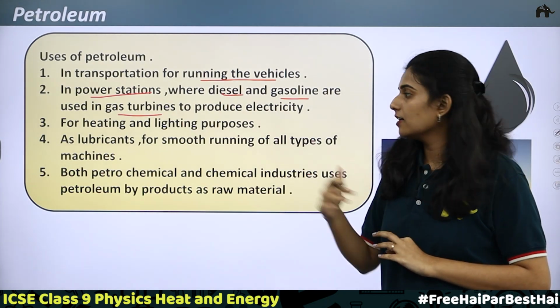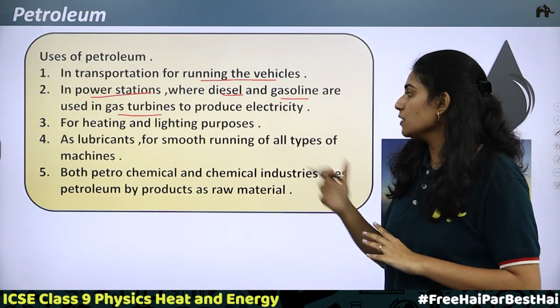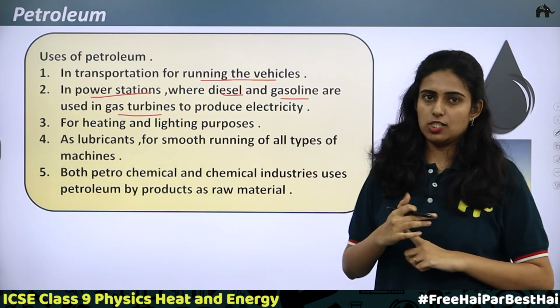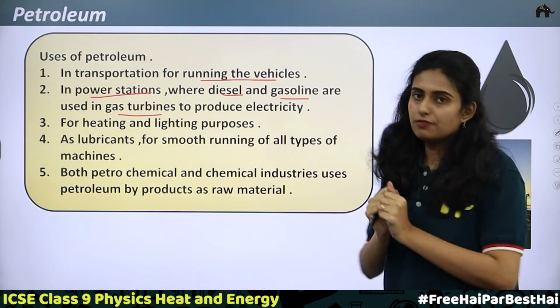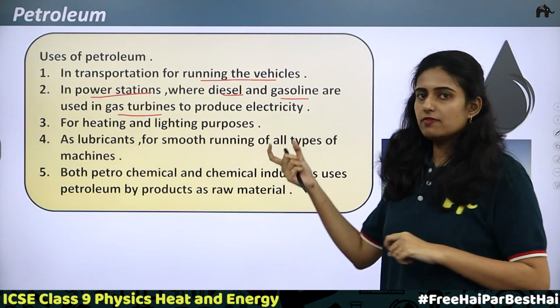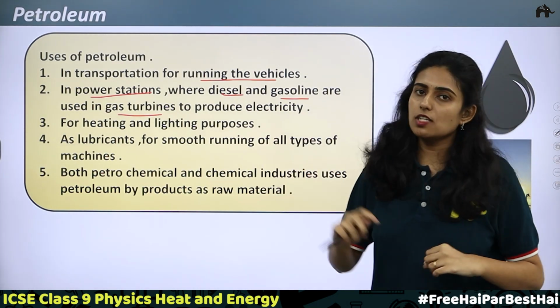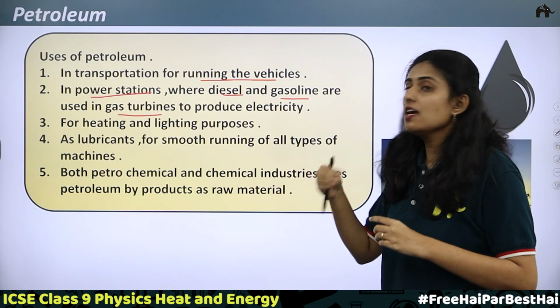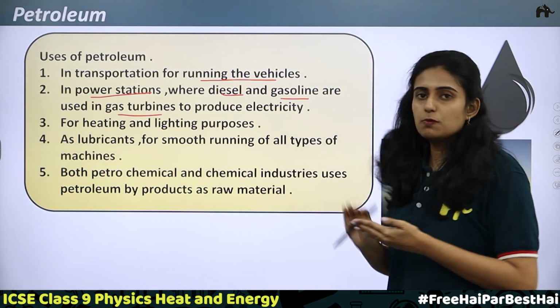Next is as lubricants for smooth running of all types of machines. We know that there are chances of friction in a machine because of wear and tear. So in order to prevent this, what can be used? It can be used as a lubricant. A lubricant is something which will reduce the friction and make the surface smoother.